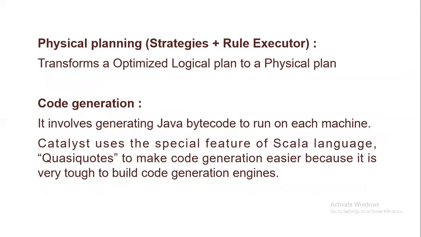And the next one is physical planning. In physical planning, it transforms the optimized logical plan to a physical plan. And then finally, we generate the code, that is, it generates Java bytecode to run on each machine. Catalyst uses a special feature of the Scala language, quasiquotes, to make code generation easier, because it is very tough to build code generation engines.